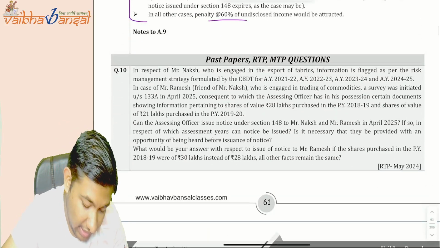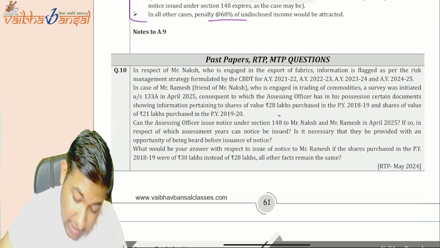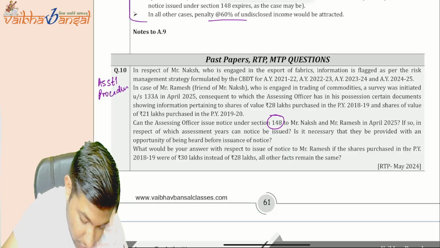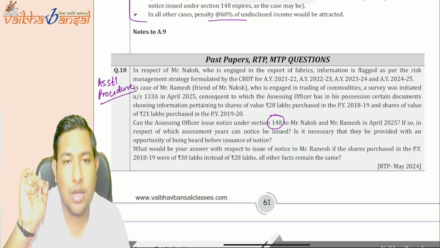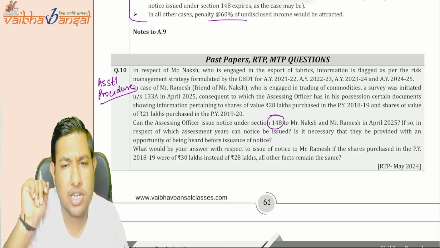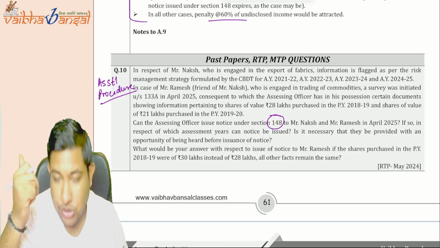Question number 10 is on section 148. We shall be doing it in the assessment procedure chapter, that is the next chapter. We shall be seeing this particular question afterwards, because it relates to section 148, so we need to shift it down.